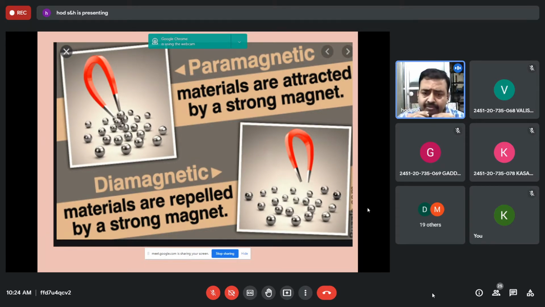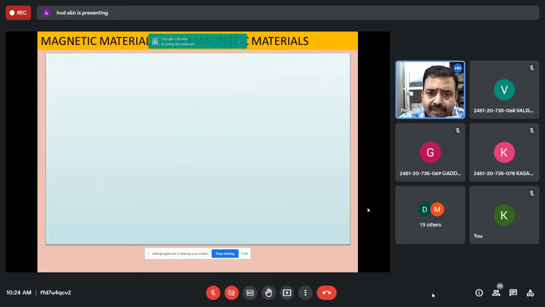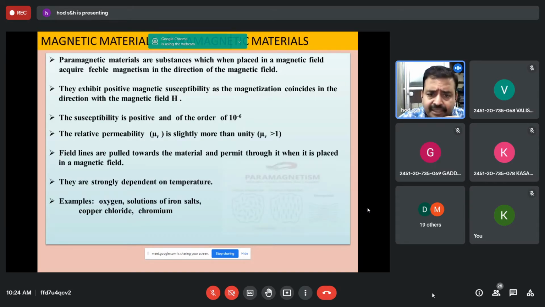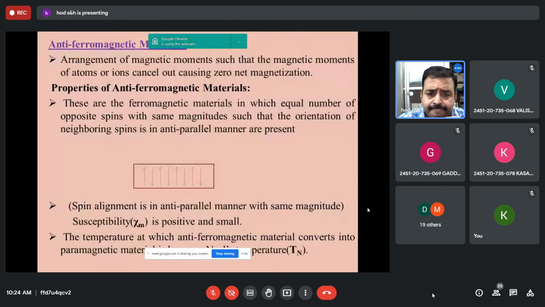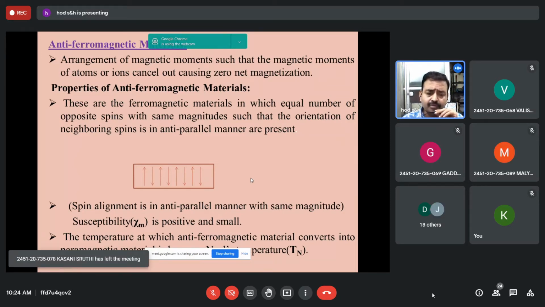Coming to the next category, antiferromagnetic materials. These are the materials in which the magnetic dipoles are aligned oppositely with the same magnitude. You see the figure, so the net magnetization is 0. They depend on the Neel temperature, the temperature at which an antiferromagnetic material converts to a paramagnetic material.